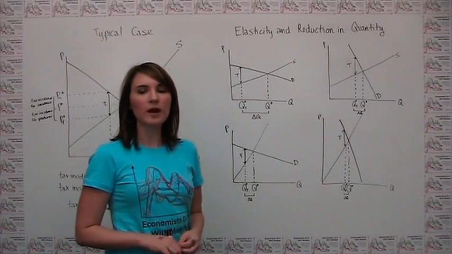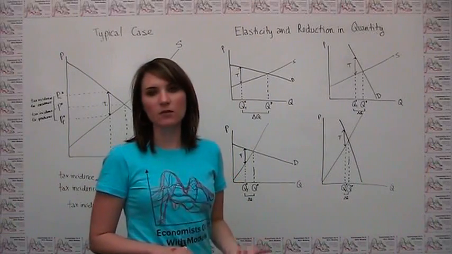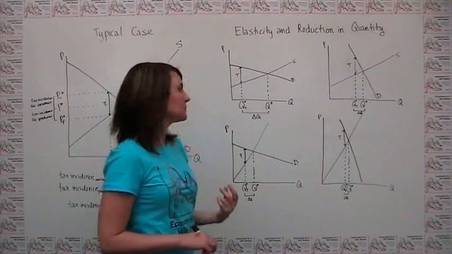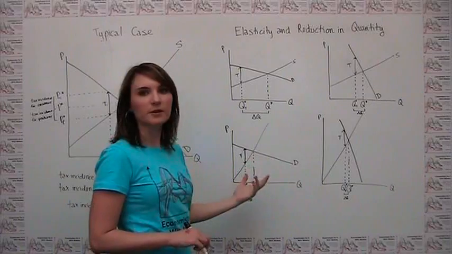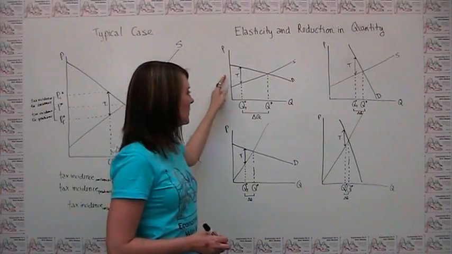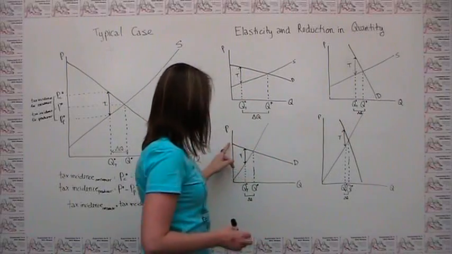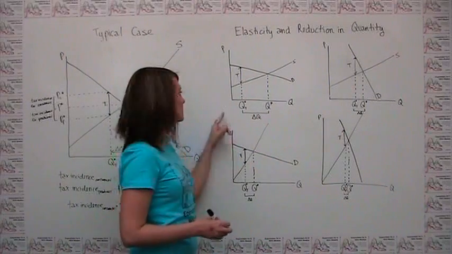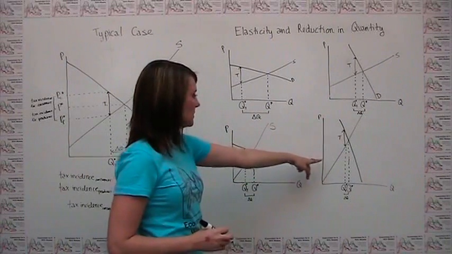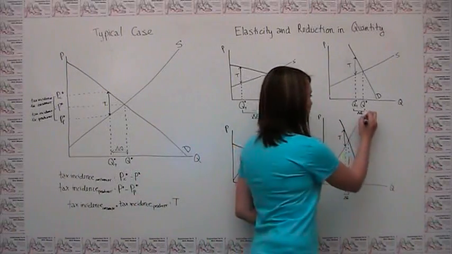We can also think about how elasticities of supply and demand affect the change in quantity that we see when a tax is put in place. I've drawn four examples here, and we can think about how these examples differ. You'll notice here we have very elastic supply and demand. Here we have that same elastic supply but inelastic demand. Here we have the same elastic demand as we had here, but we have inelastic supply. And in this fourth case here, we have both inelastic supply and inelastic demand.